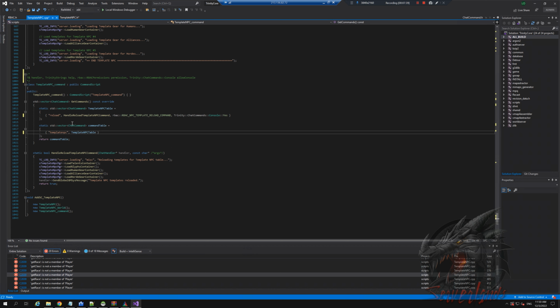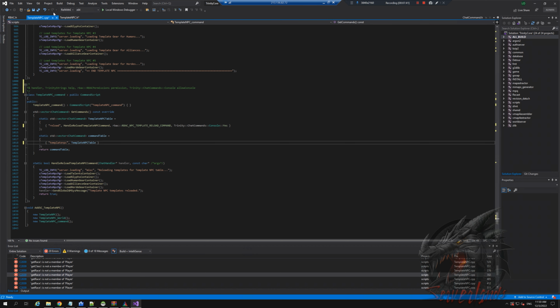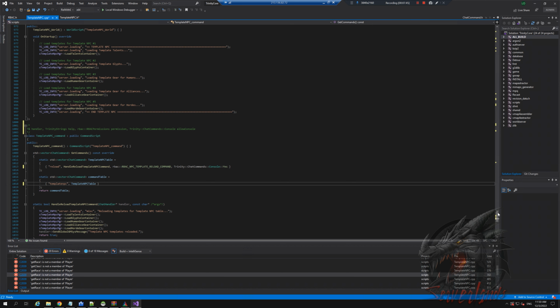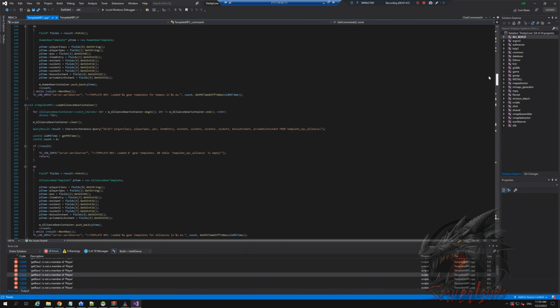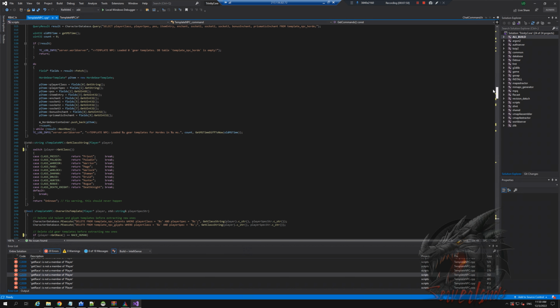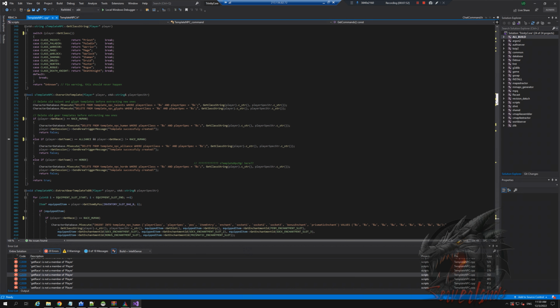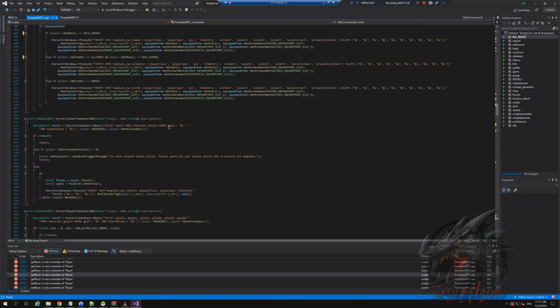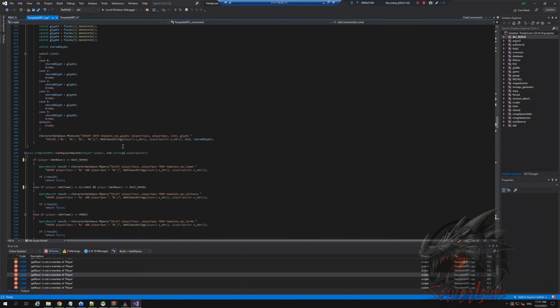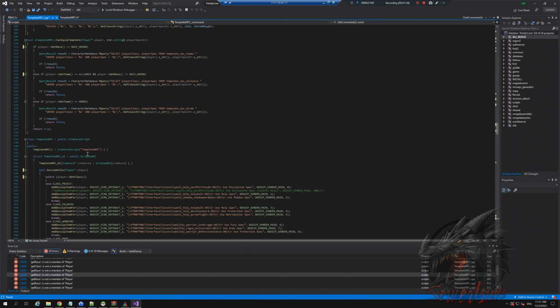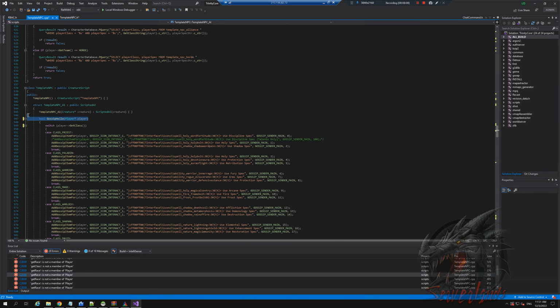So now, when this is in, gonna need to compile it, but before we do, we need to make sure that the creature is actually implemented in the database. We will need to go into the gossip system, the OnGossipHello. There you go, this one. Now right above it, we have the creature script name. This is the actual name. Gonna need to copy it.